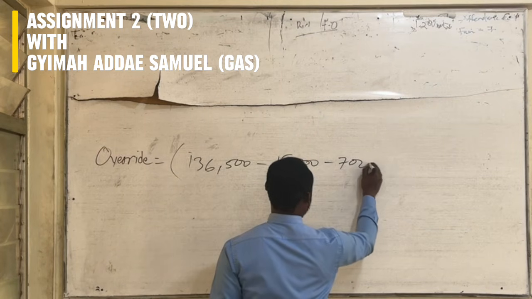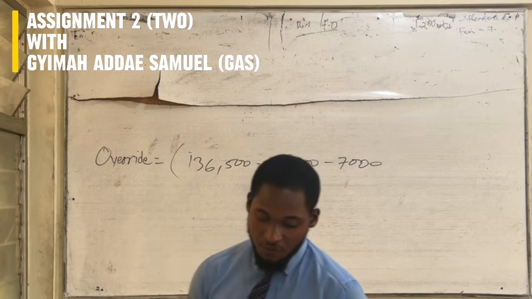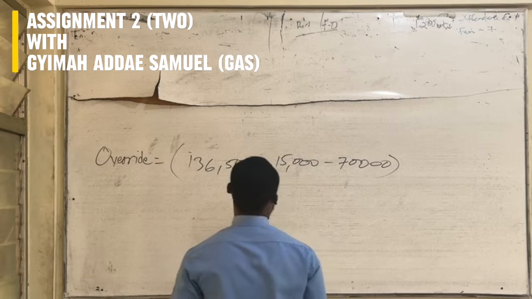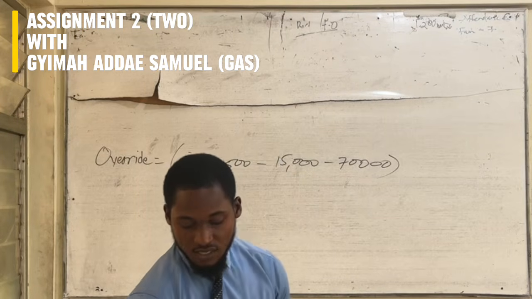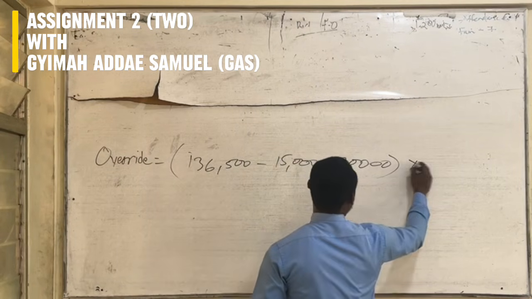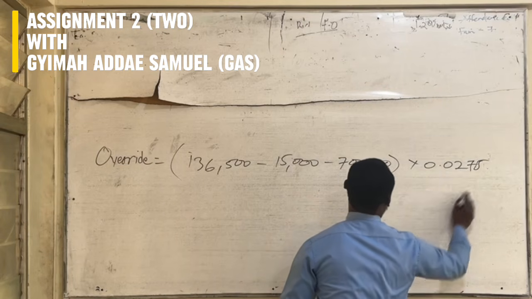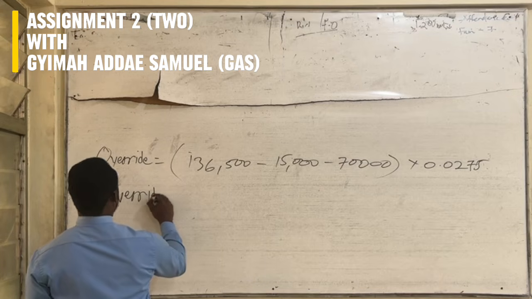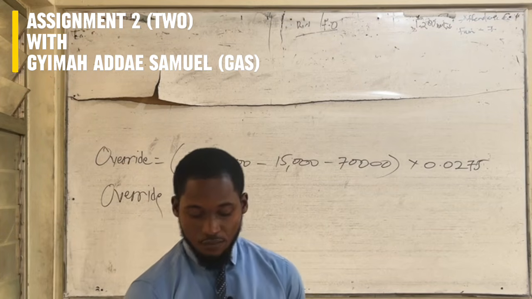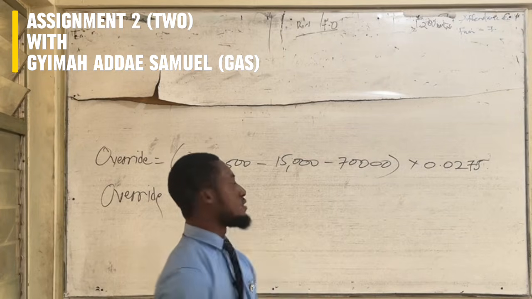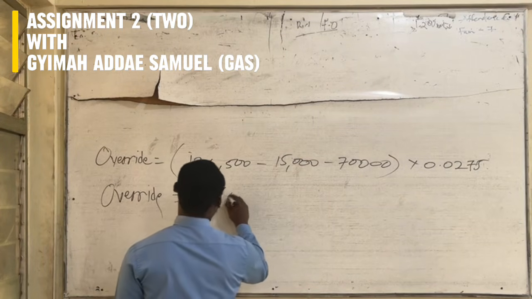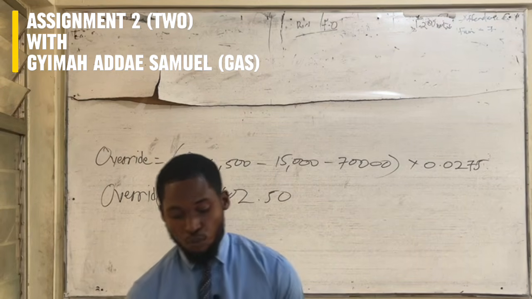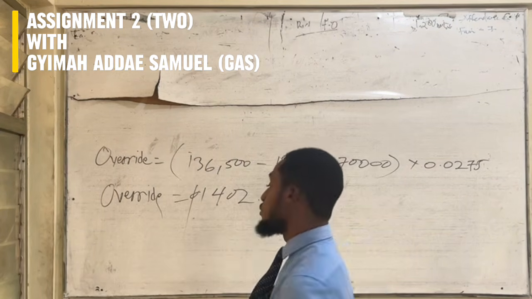the quota therefore becomes 70,000. Then you multiply it by your rate, which is 0.0275. So your override therefore becomes 1,402.50 Ghana cedis. Therefore, you can go ahead to compute your total earning.